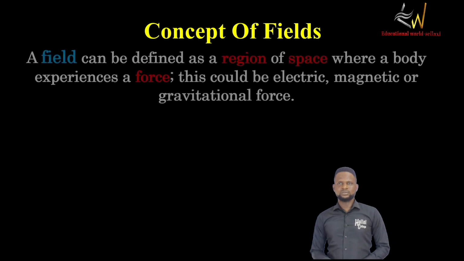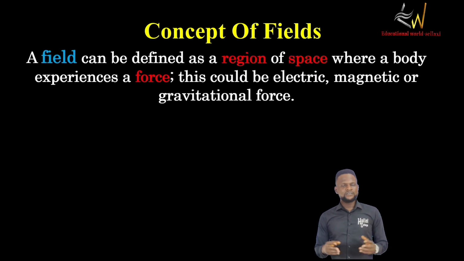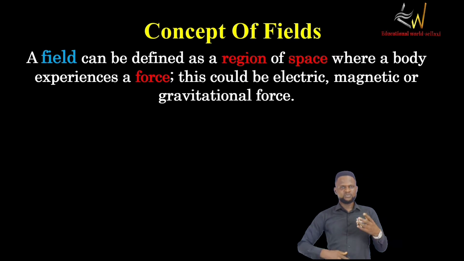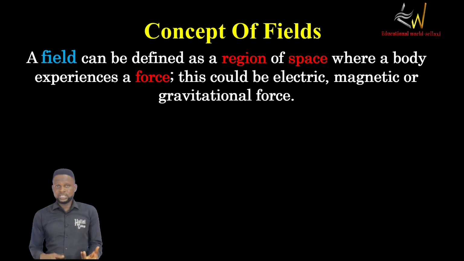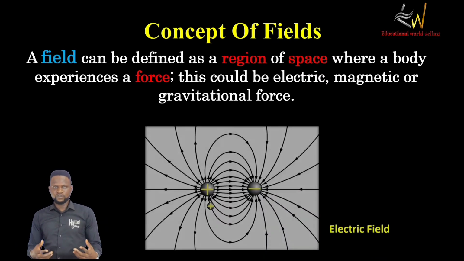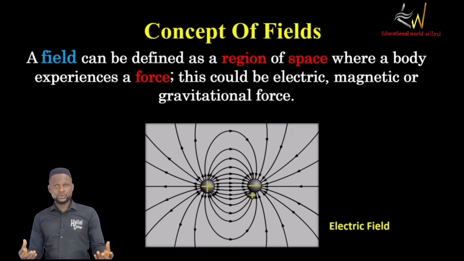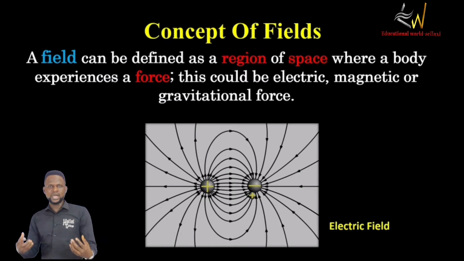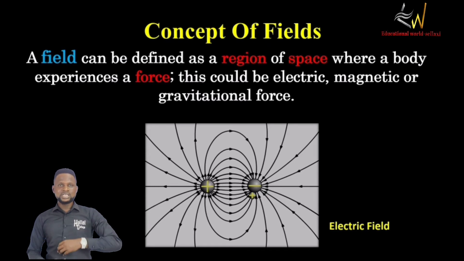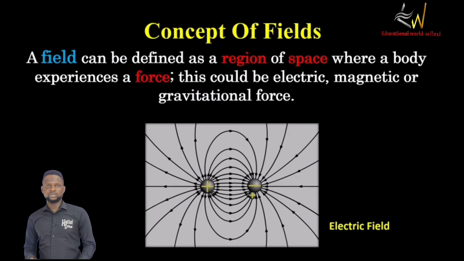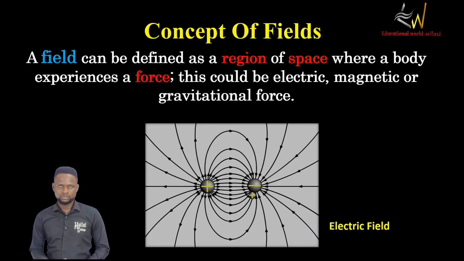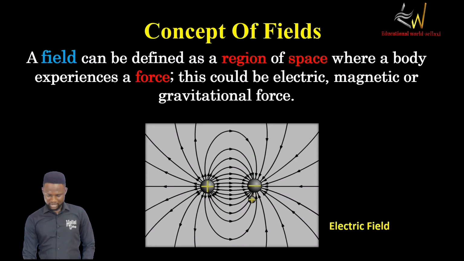Concept of fields. So what is a field? A field can simply be defined as a region in space whereby a body is influenced by a force, and this force can be magnetic force, it can be electric force, it can be gravitational force. So a field is a region in space whereby a body experiences either magnetic, gravitational, or electrical force. Did you get that? All right.